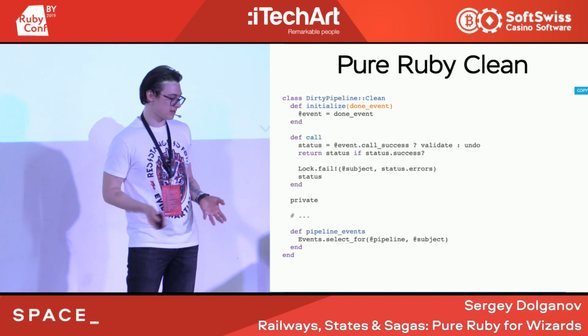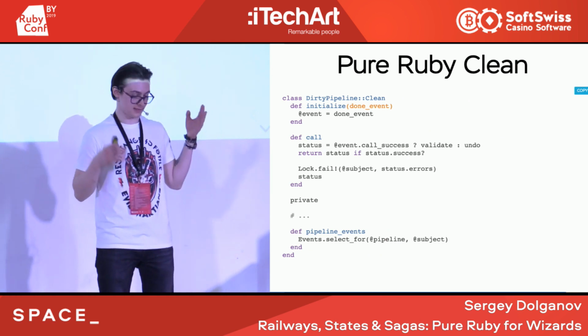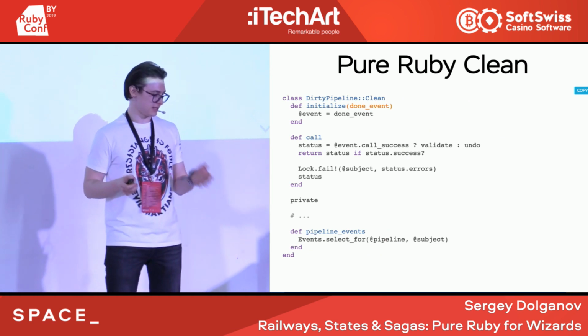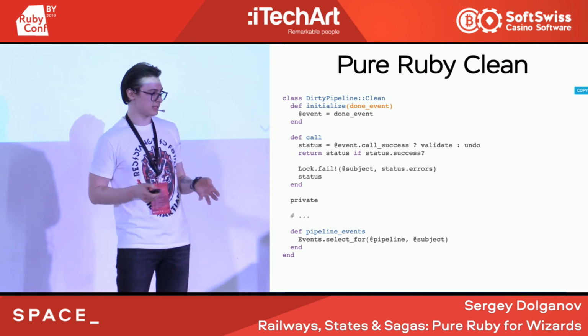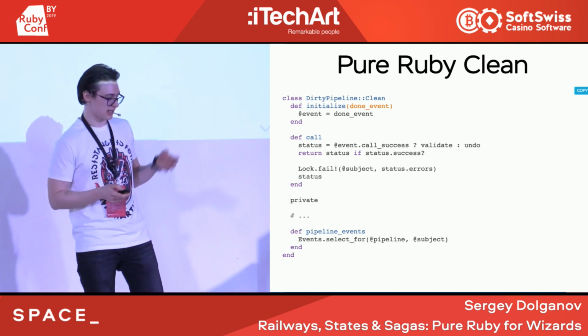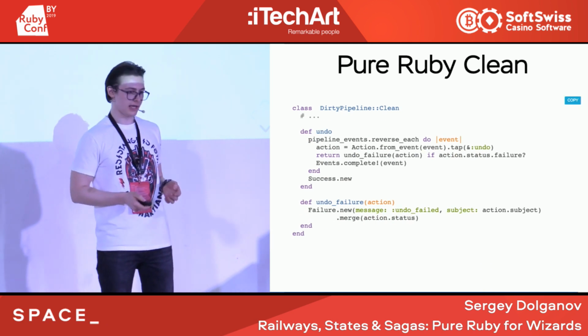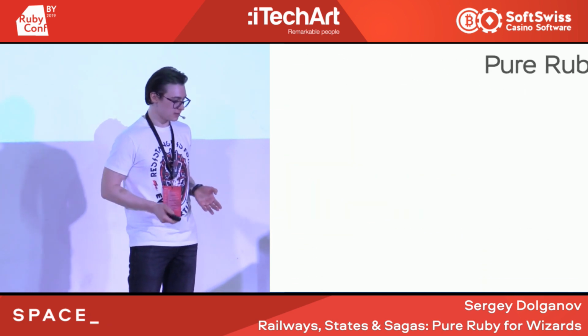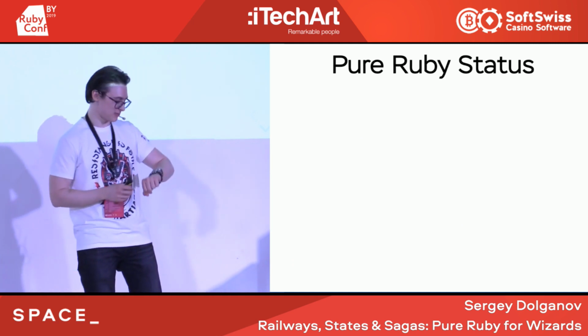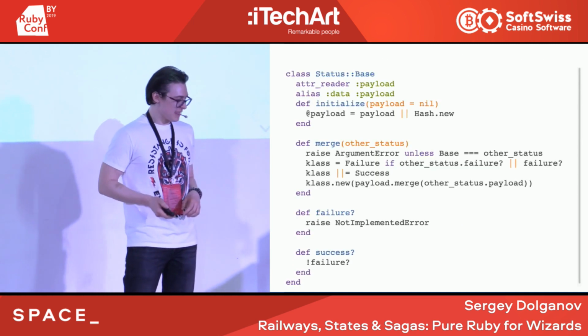And finally, the clean class is a pretty simple thing: it receives an event, then tries to use the success status and use the particular strategy, whether it's validate or undo. Again, simple when you spend 6 months on it.